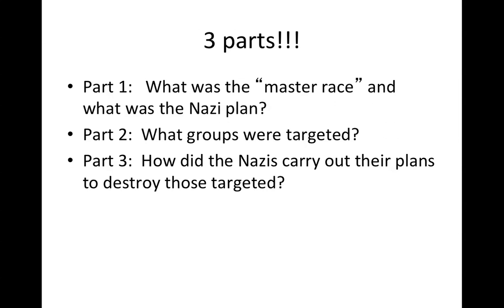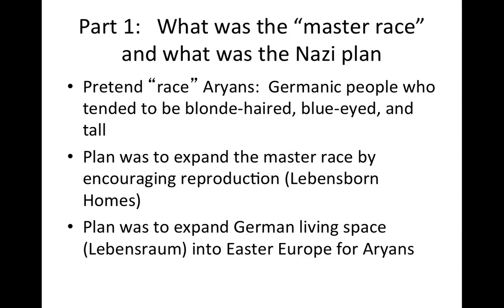Let's start again with Part 1. Part 1, what was the master race and what was the Nazi plan for that? First of all, they created a pretend race which the Germans and the Nazis named Aryans. And this group tended to be Germanic people who were blonde hair, blue-eyed, and tall.